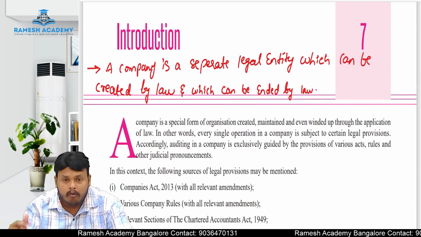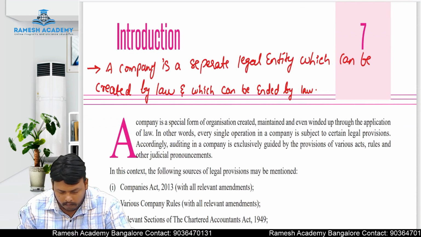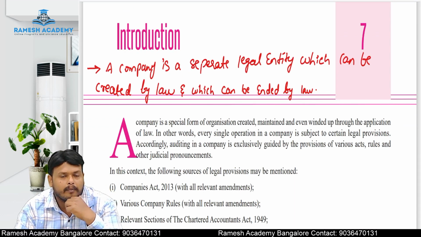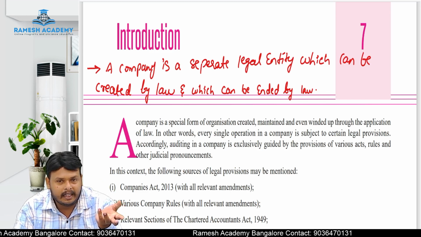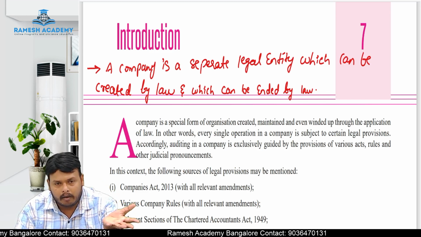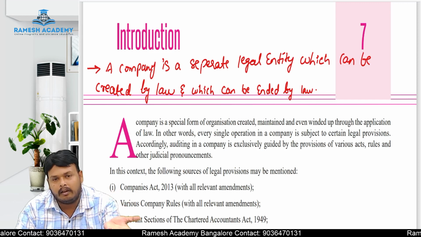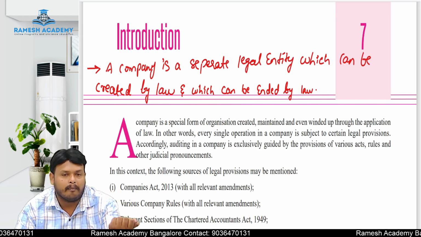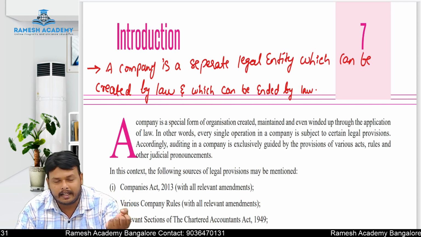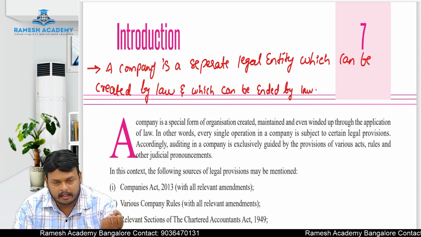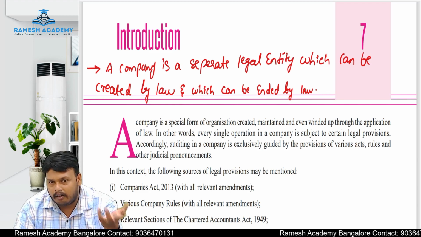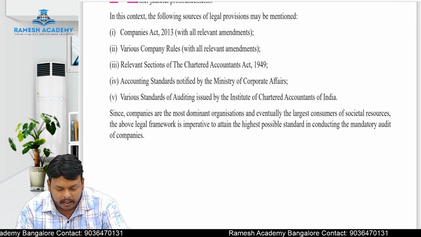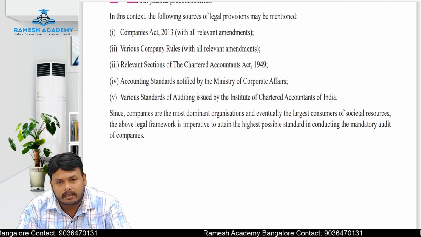See, what do you mean by a company? We know what a company is. A company is a separate legal entity, correct? It is a separate legal entity which can be created by law. Only the company can be created by the law, and it can be ended by law. Voluntarily also we cannot end that company. So a company is a separate legal entity having a separate legal status, which can be created by law as well as ended by law only.